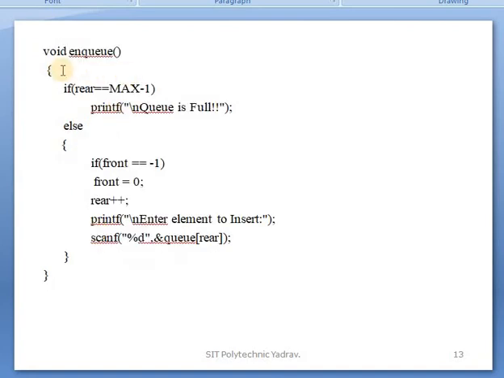These are the function definitions, starting with void enqueue. In the enqueue operation, the code first checks whether the queue is full. If not, then if the condition front is equal to -1 is true, front is set to 0, rear is incremented, and then the elements are entered one by one and scanned into Q[0], Q[1], 2 and so on.